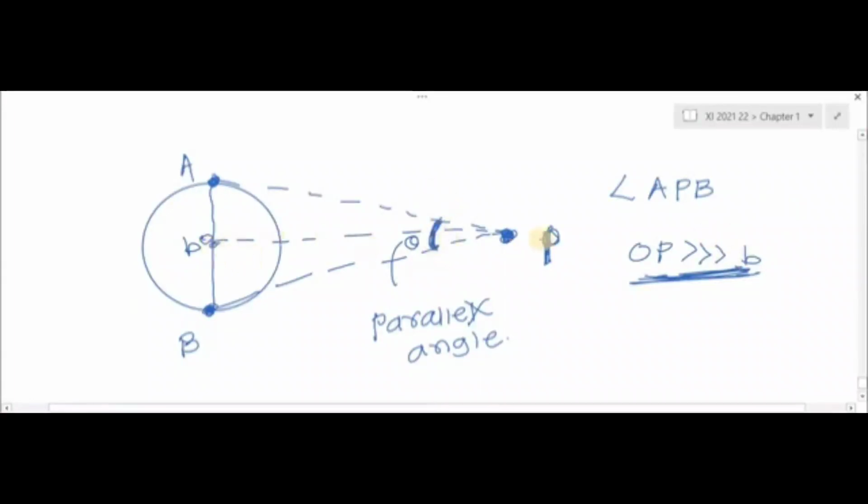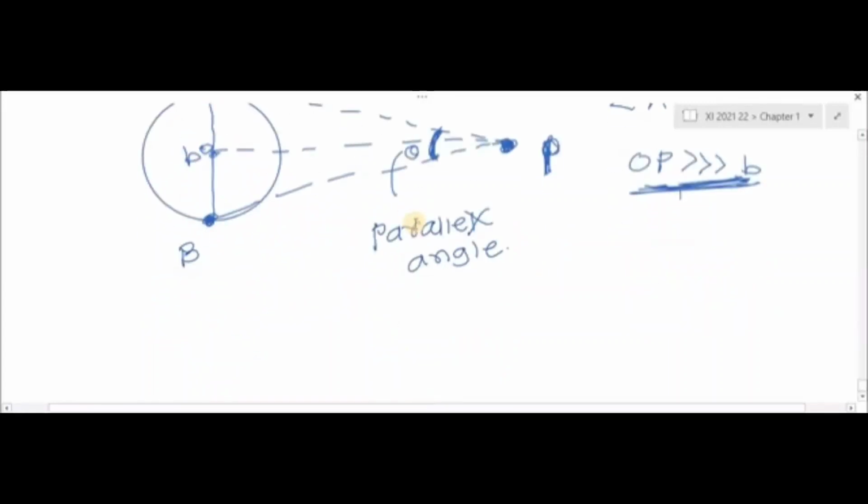See, as OP is large, AB is small. So as AB is very much smaller than OP, this theta is very small, and we can thus consider theta as small. See what I write here, as theta is small.